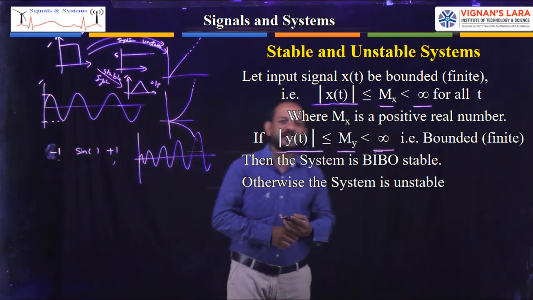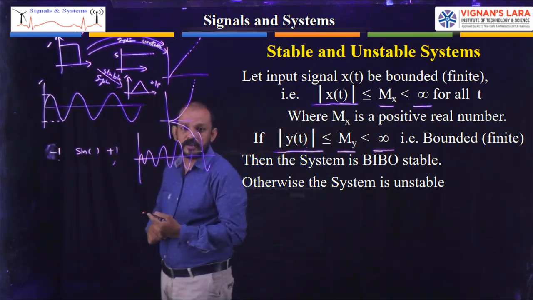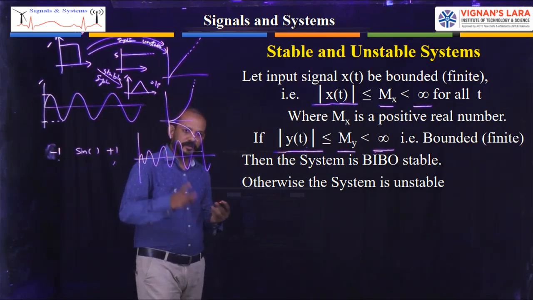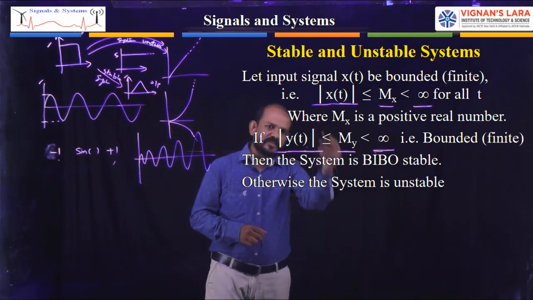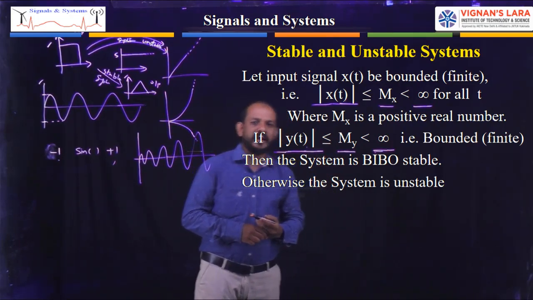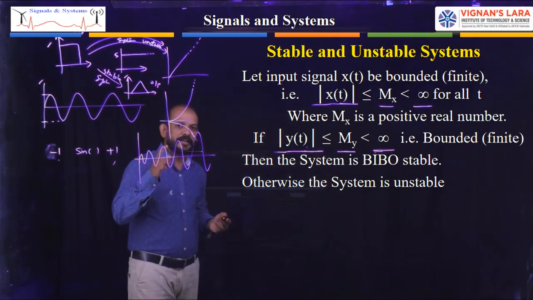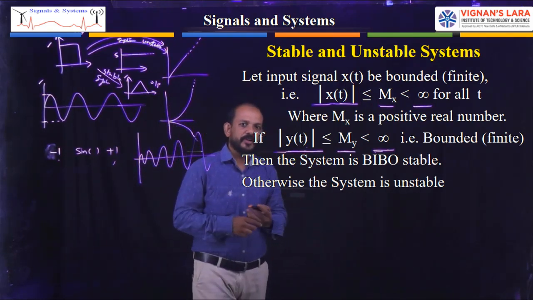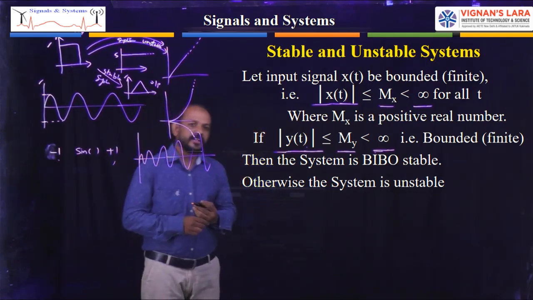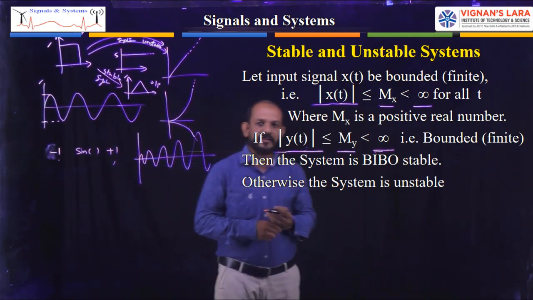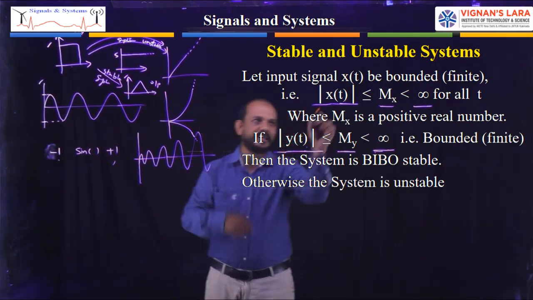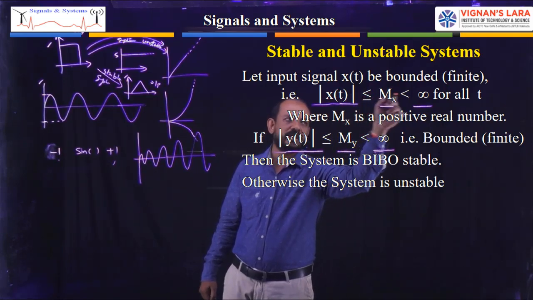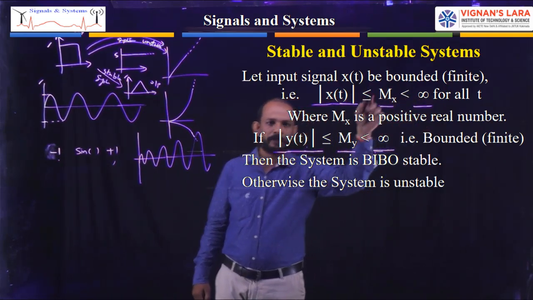Otherwise, we can say the system is unstable. Clear? So in this way also we can explain a stable and unstable system. Here I first of all took an input signal x of t which is a bounded one. Bounded means its magnitude should be a finite value. For that I took the magnitude of x of t less than or equal to mx, a positive real number which is less than infinity for all t, and I gave it to a system.